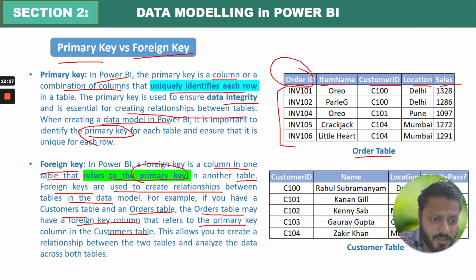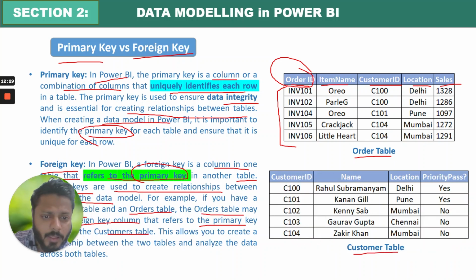Now, if I see the customer table, here my customer IDs are C100 to C104. You can sense that customer ID should be your primary key in my customer table, right? I have customer ID, customer name, location, priority pass. Name can be different, name can be same. For example, there are 2 Rahuls, but customer ID should be different for each Rahul as well. Location can be same. You can see here I have 2 Mumbais, so this can never be your primary key. Priority pass can never be your primary key either.